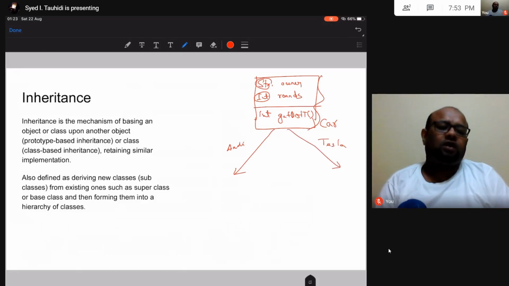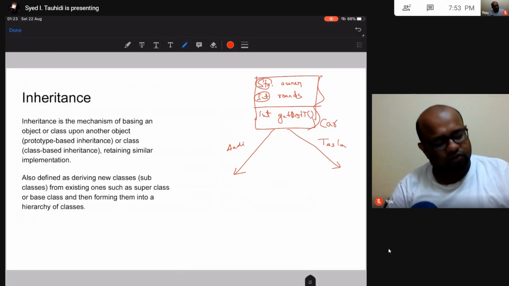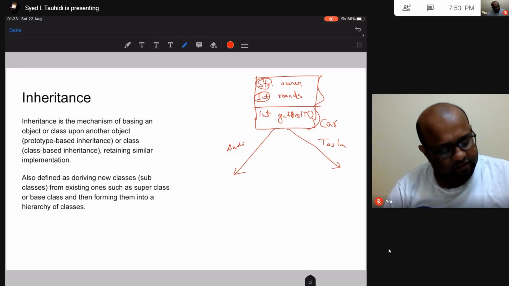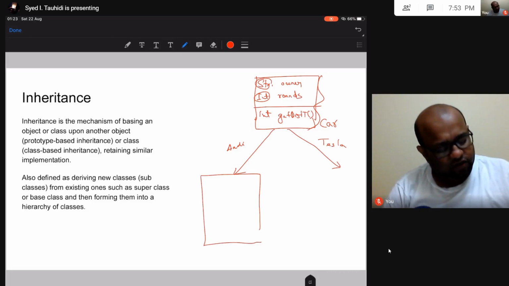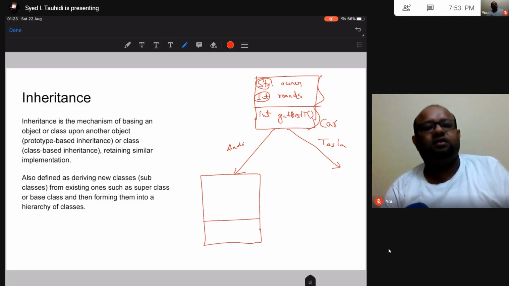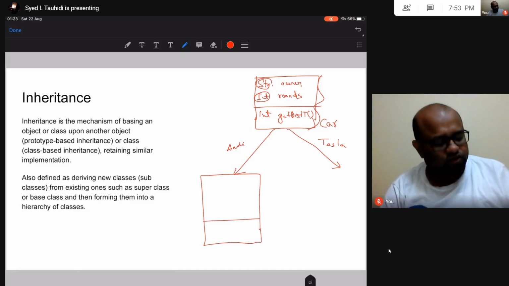Now what I'm going to do is create two classes. What is the new function that this Audi class should store?